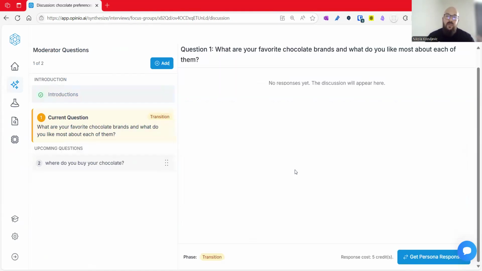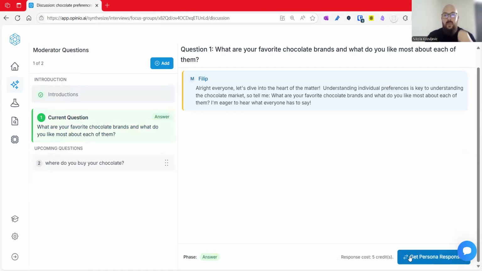So this is the virtual room that happens. The discussion itself happens in two phases. There is an answer, and then there are reactions where the personas will react to what they heard. Ultimately, they will all follow the pace from the AI moderator. So the AI moderator asks the question, and then now all of these will actually be answering the question itself.